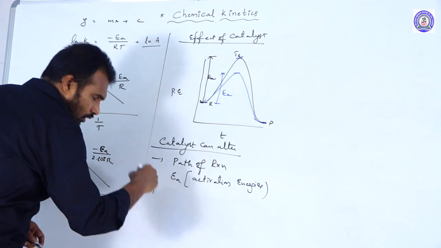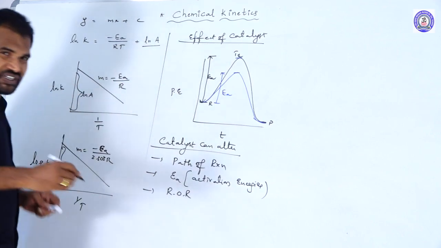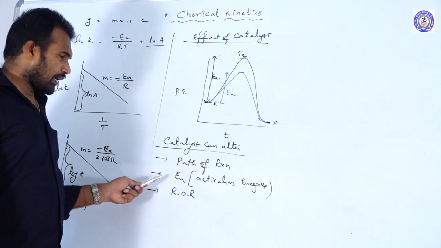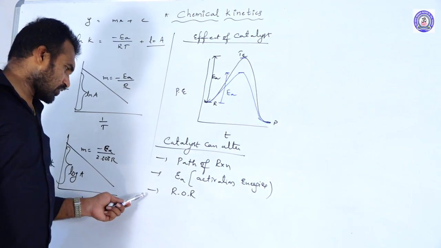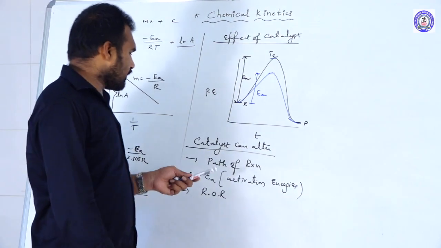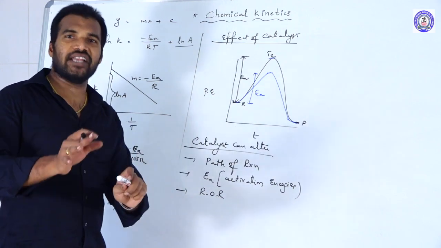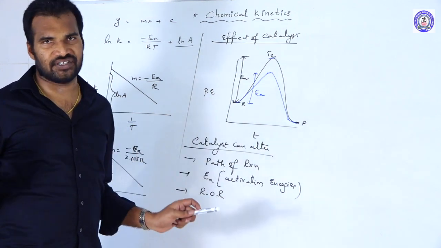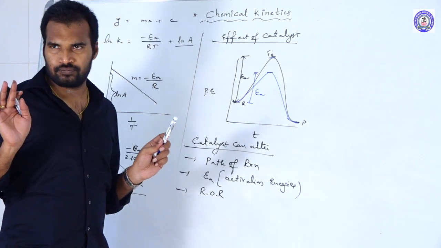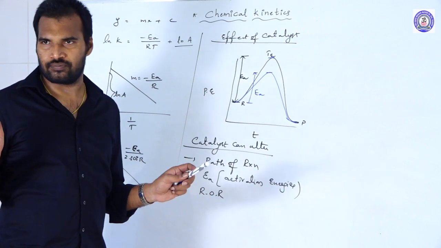Next one, it alters what? The rate of reaction, no doubt. It speeds up the reaction. It alters the path of the reaction, the activation energy of the reaction, and the rate of the reaction. But is it altering the energies of reactants and products? The energies of reactants and products remain as they are. Del H also remains the same, del G also remains the same, and del S also remains the same.